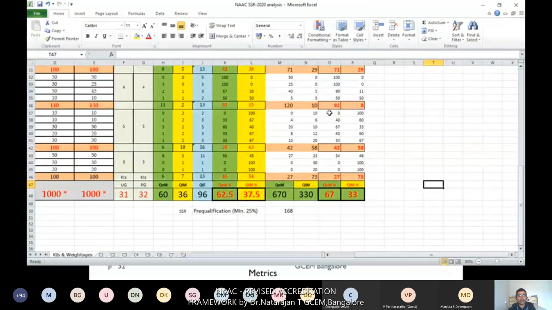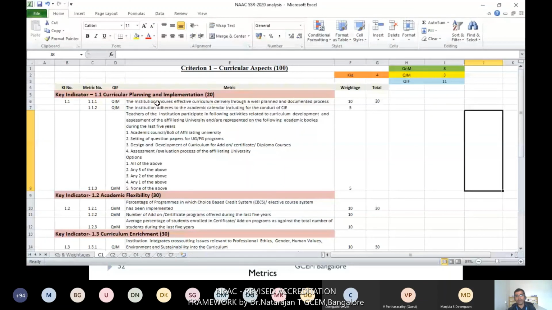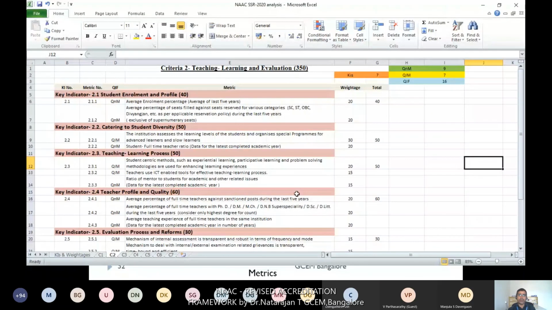Each criterion-wise metric list is also there. If you prepare a file like this, you can easily allocate each metric to a particular faculty member, so that they can prepare the data and supporting documents. So let us go for the presentation.